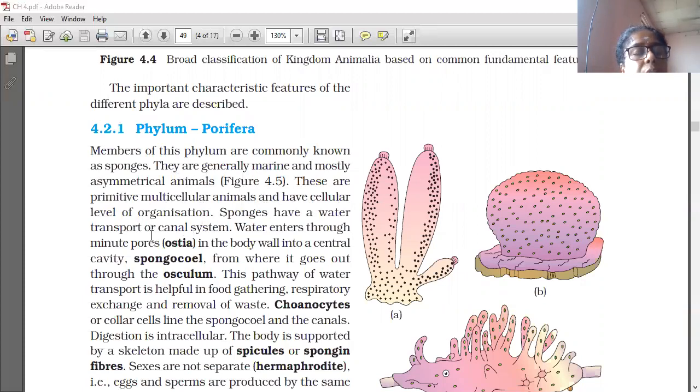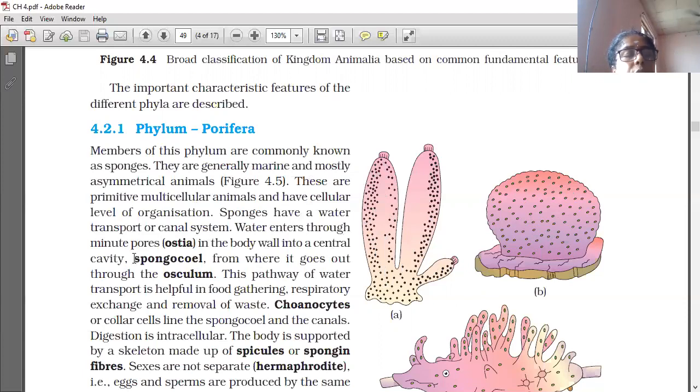Sponges have a water transport or canal system. Water is transported through the body. Water enters through minute pores. Here you can see the minute pores. These minute pores are called ostia. All over the body of sponges there are very minute pores, which are called ostia. So water enters into the body through the ostia.